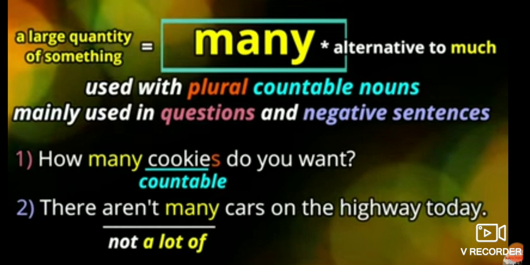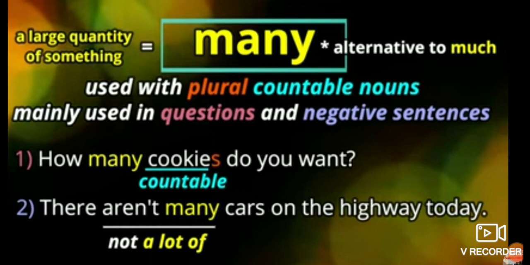Much was used with uncountable nouns, but many is used for countable nouns.